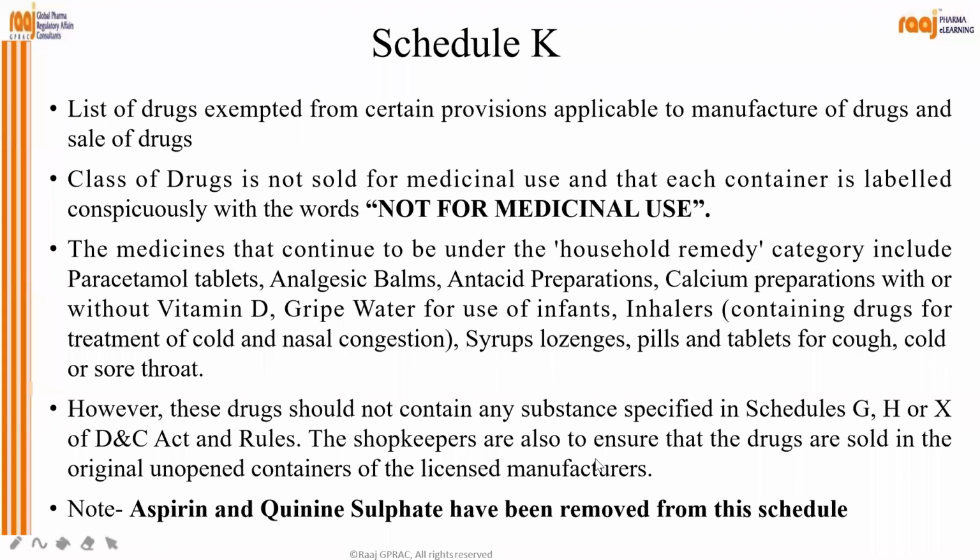So the shopkeepers are also to ensure that drugs are sold in the original unopened container of the licensed manufacturer. Note, aspirin and quinine sulfate have been removed from this schedule. So earlier aspirin and quinine sulfate were also included in Schedule K, but now they are removed. Schedule K drugs, you will see the container with "not for medicinal use", and these are the different product examples given under this medicine.